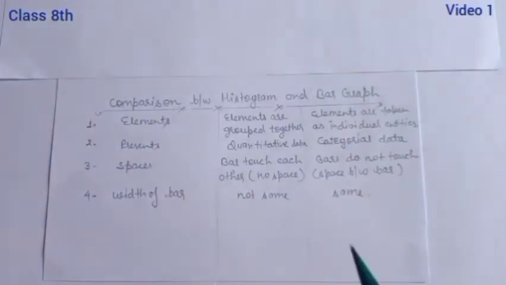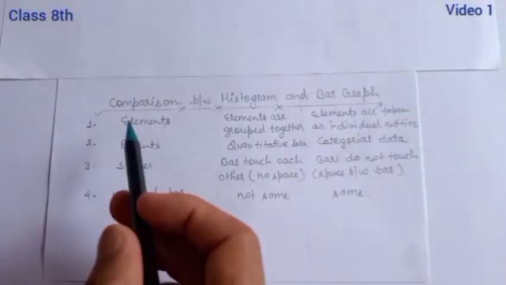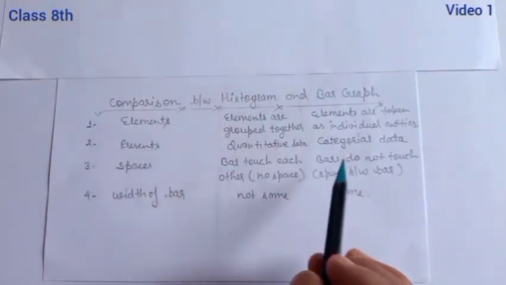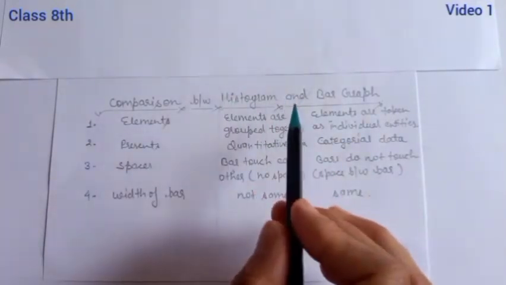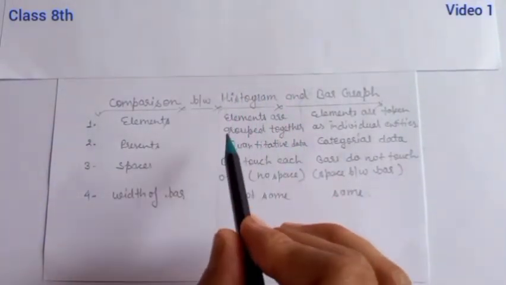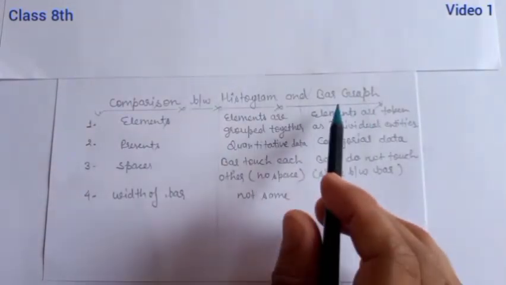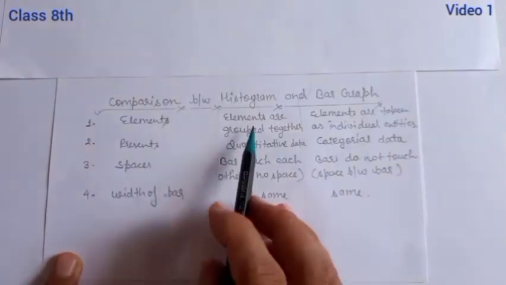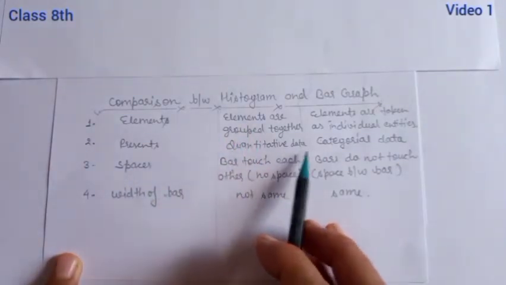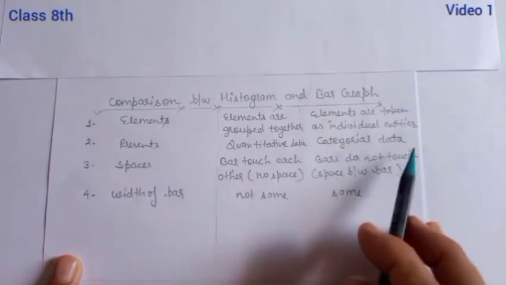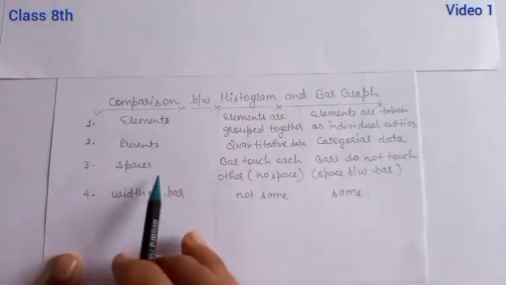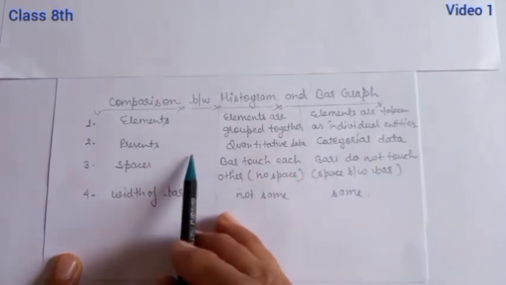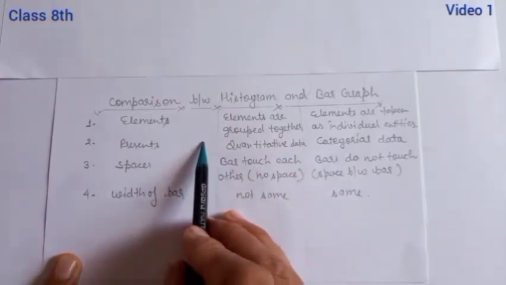Now student, understand the comparison between histogram and bar graph. First is the elements. In a histogram, elements are grouped together, you see it is in groups, in classes 0 to 10, 10 to 20, 20 to 30. But in a bar graph, elements are taken as individual entities. So a histogram has quantitative data, and a bar graph has categorical data. Okay, and there are spaces. Here in the histogram the bars touch each other, no space. So here you can see the bar is like this, without a gap.